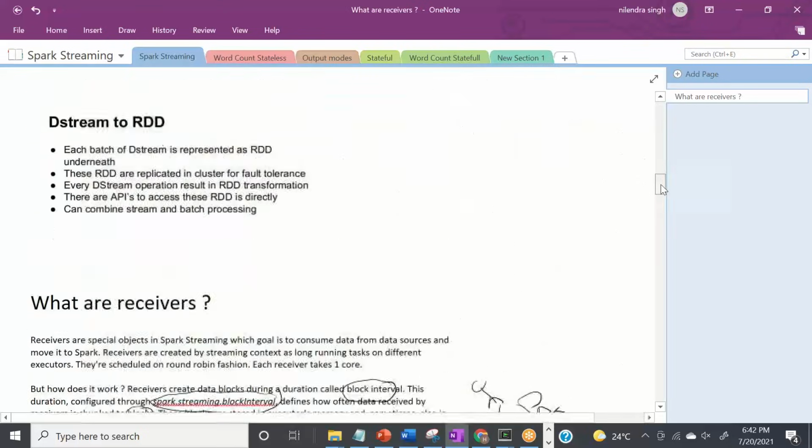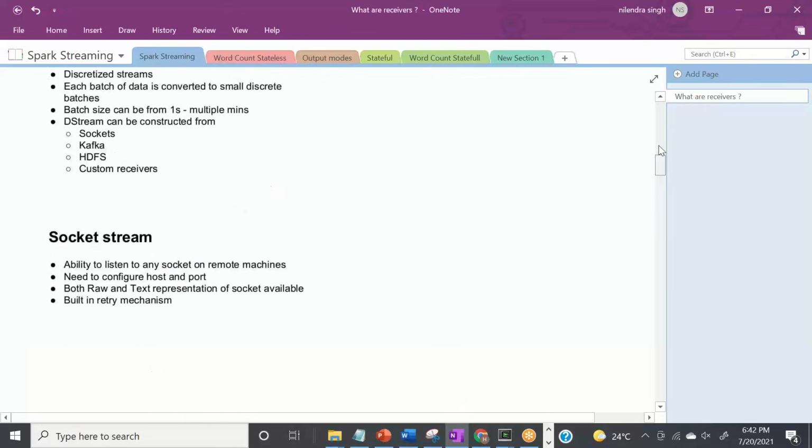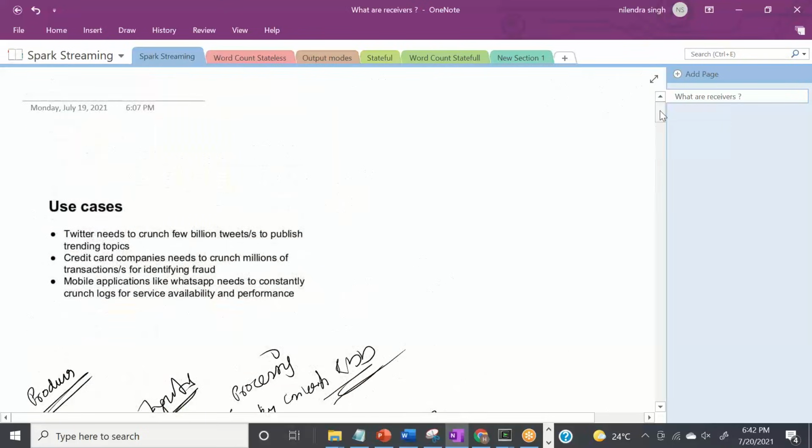So receivers are important. Now, let's go from the top. What are the different use cases? Twitter is one of the use cases. Twitter needs to crunch a few billion tweets to publish trending topics, right?